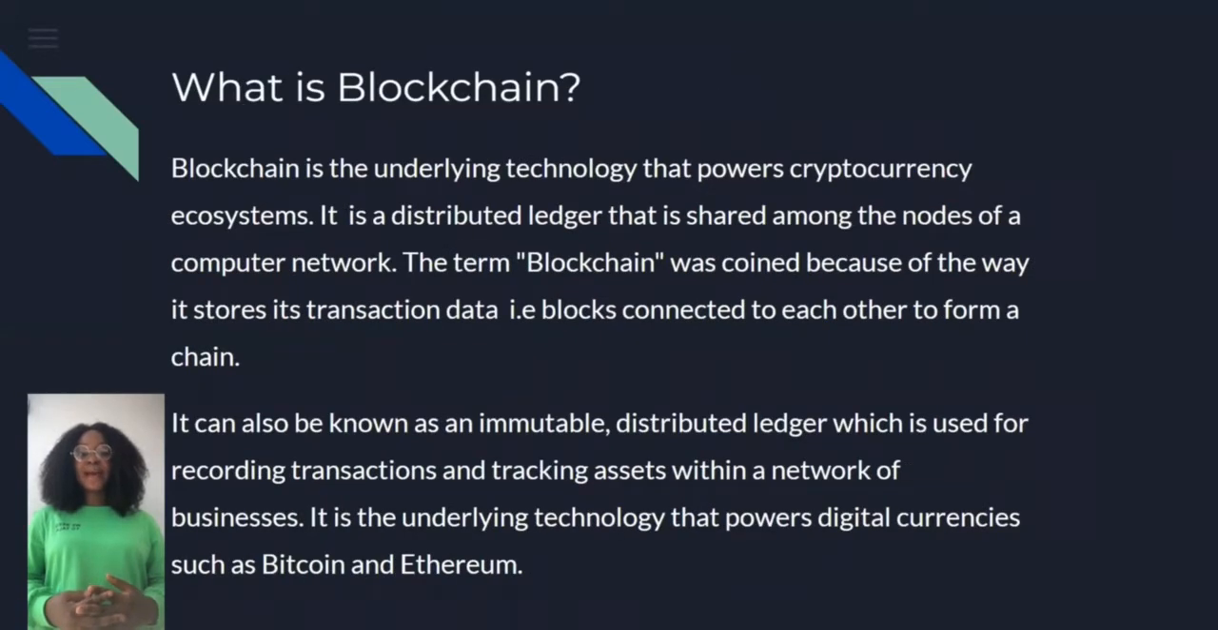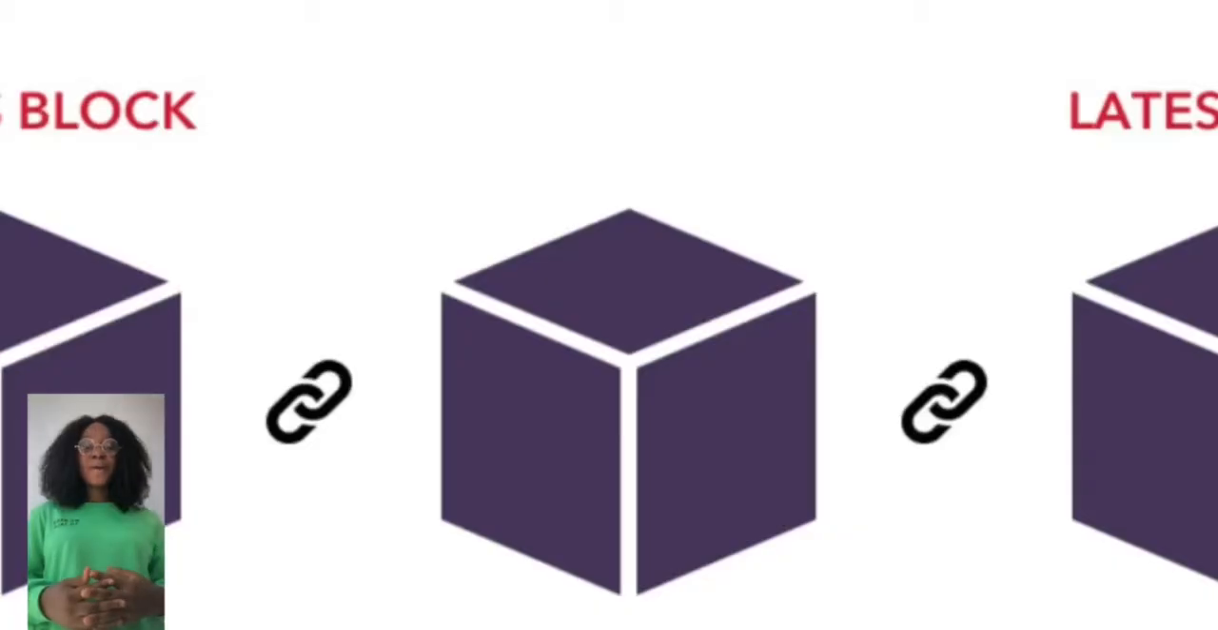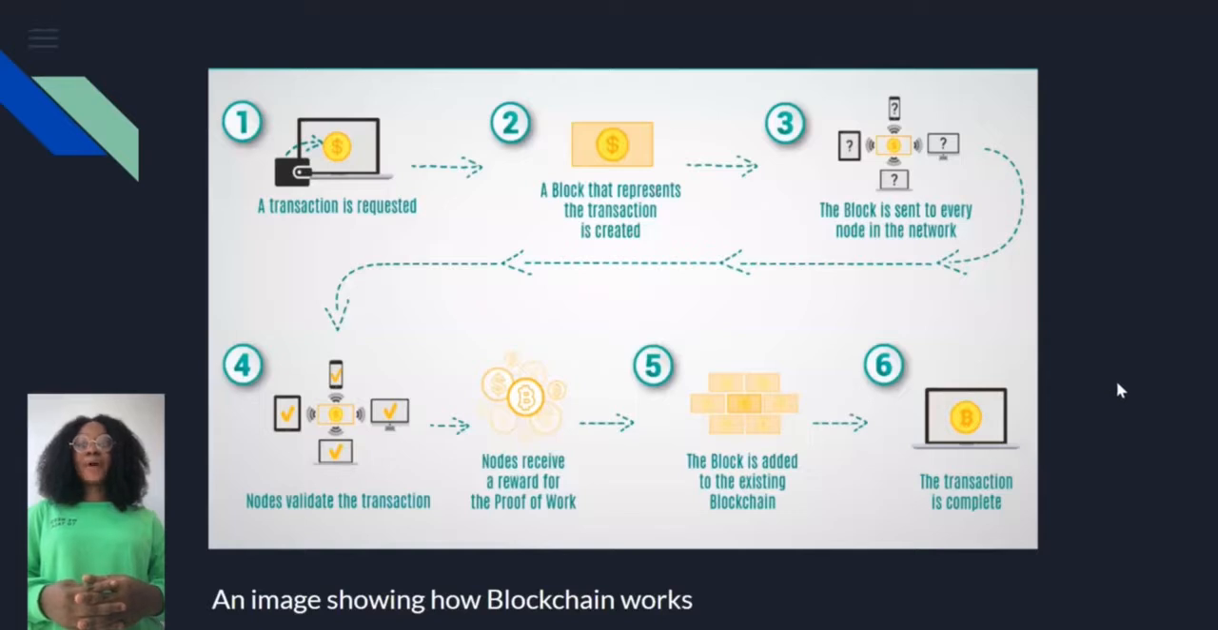The goal of the blockchain is to allow digital information to be recorded and distributed, but not edited. In this way, the blockchain is the foundation for immutable ledgers or records of transactions that cannot be altered, deleted, or destroyed. As the name implies, blockchain, a chain of blocks. A block is a data structure where transactions and data are permanently stored as immutable records and then linked together to form a blockchain. The blockchain grows with an increasing number of transactions undertaken. A block can only contain a certain number of transactions, hence more blocks are added to contain more transactions.